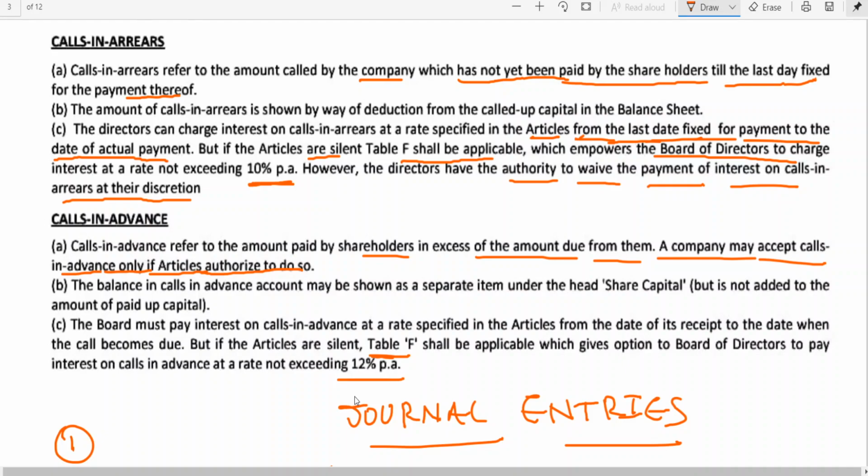So tell me, calls in arrears, what is the rate? You have to pay 10%. Calls in advance, 12%. I'm giving just 1 minute. You quickly go through that, right? So that we can discuss the remaining things on this particular problem.